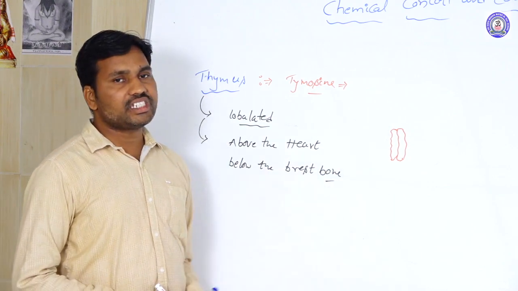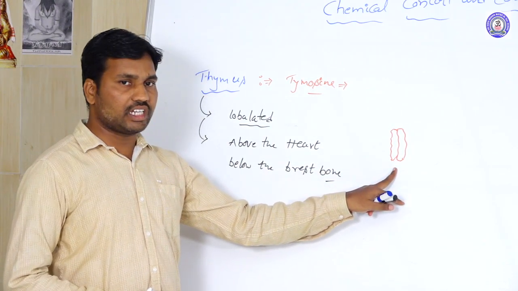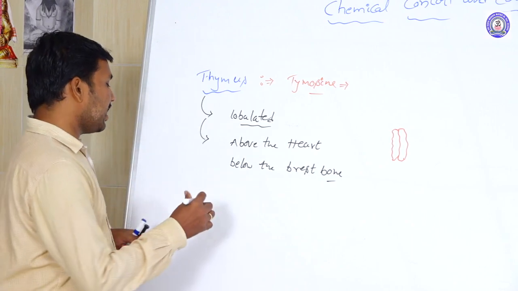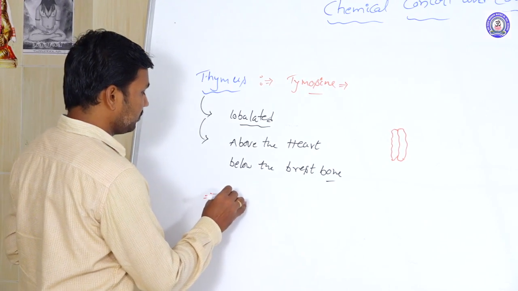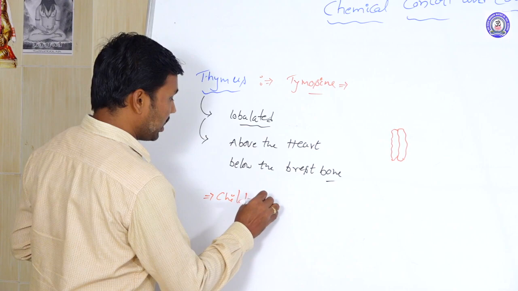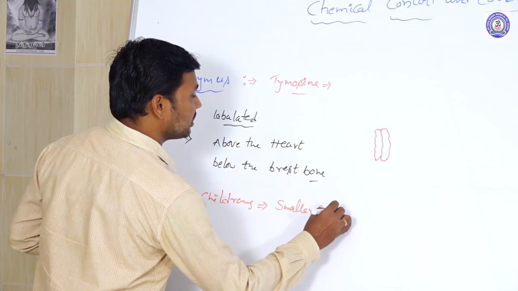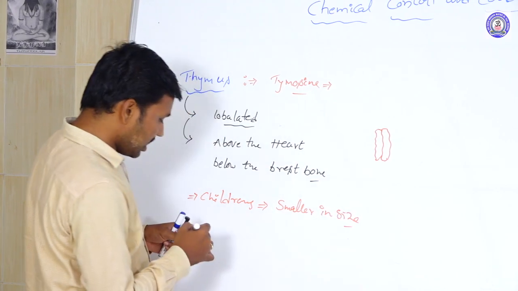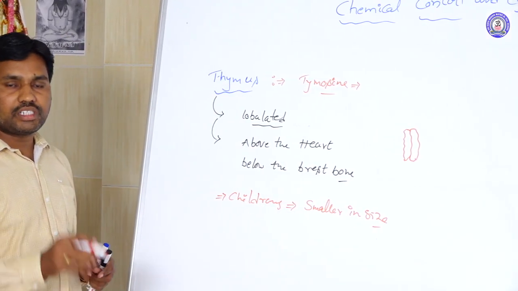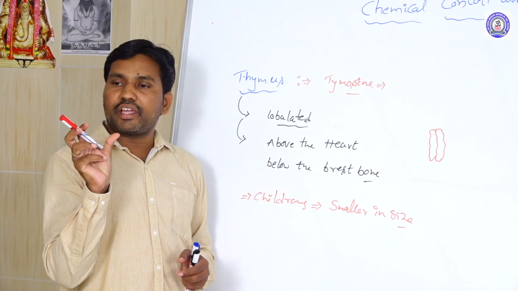And this lobulated structure is smaller in size in children.